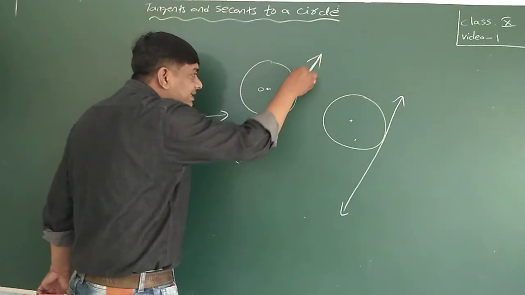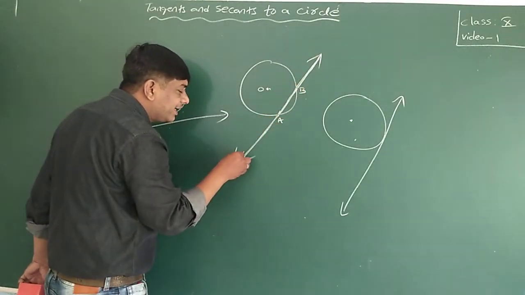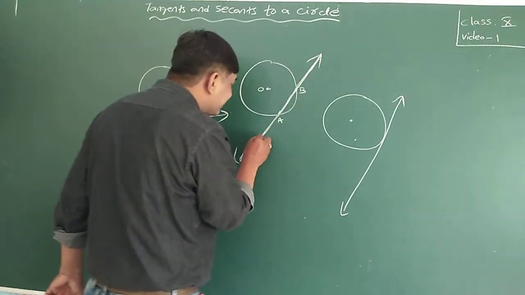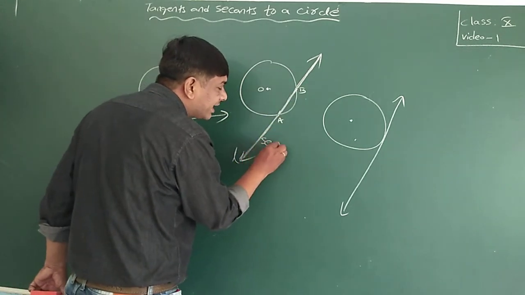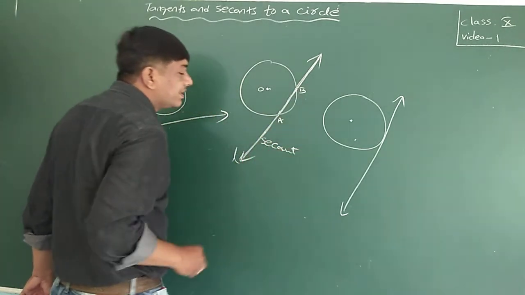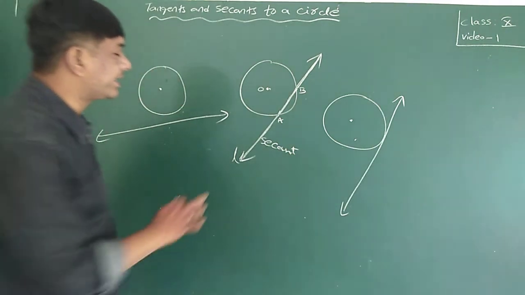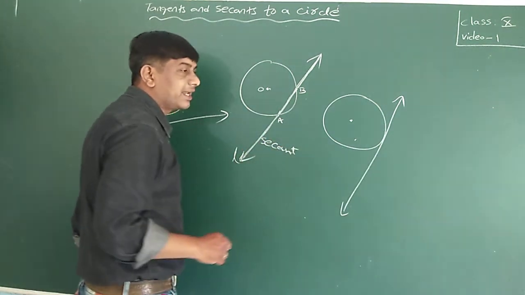Whereas if you consider the whole line which is intersecting the circle at A and B, this line is called a secant of the circle. S-E-C-A-N-T. Secant of the circle.